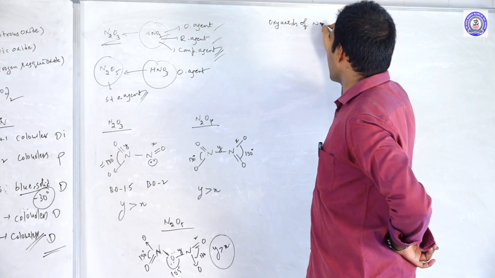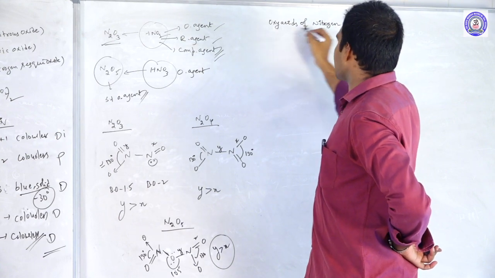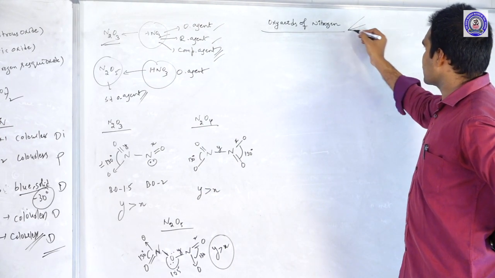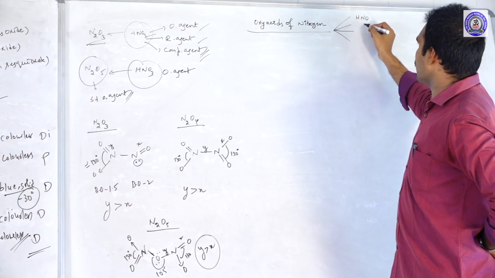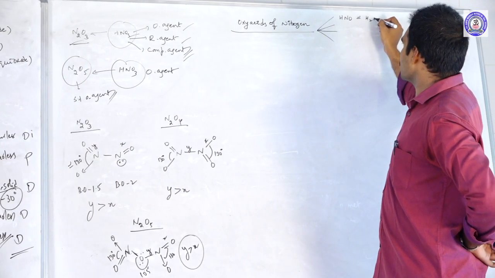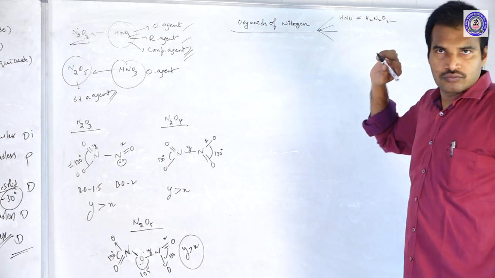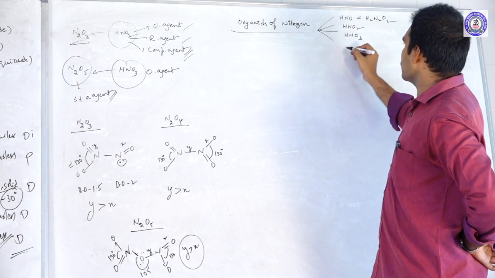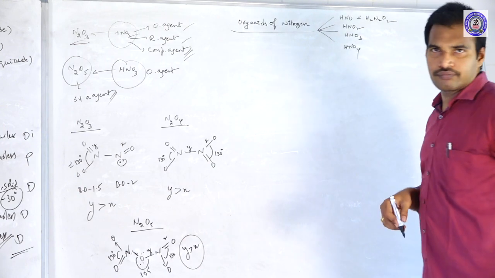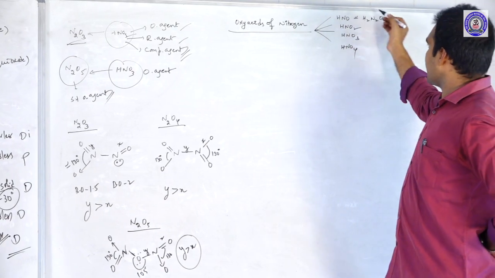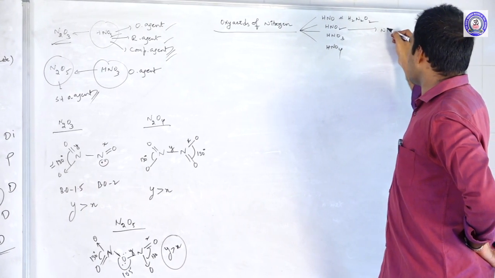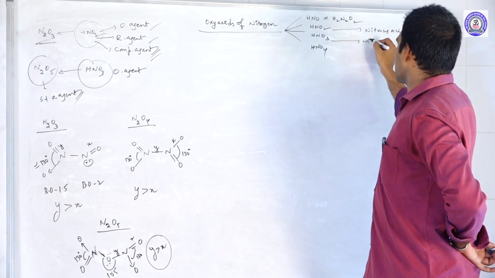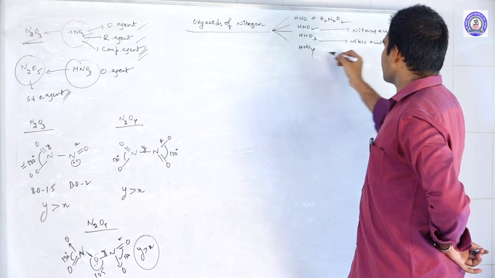Oxy acids of nitrogen. Nitrogen will form 4 different types of oxy acids. That is HNO, this is the dimer, that is H2N2O2. Okay, and then HNO2, HNO3, HNO4. Here HNO2 we call nitrous acid. This is nitric acid.